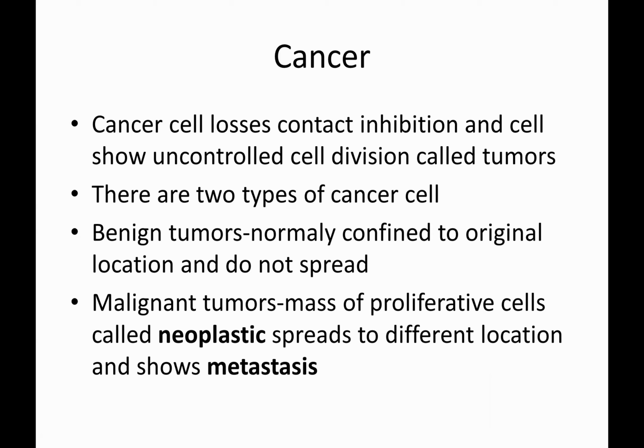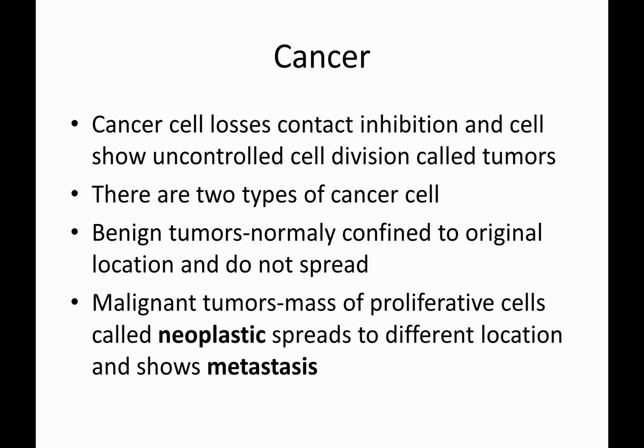Next, coming to cancer. A cancer cell which loses contact inhibition and shows uncontrolled cell division, we call it a tumor. The cells present in the tissues are normally in close contact with each other. In cancer, this contact is inhibited and the cells start uncontrolled cell division, and we call it a tumor. There are two types of tumors.